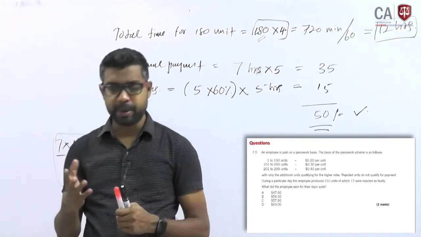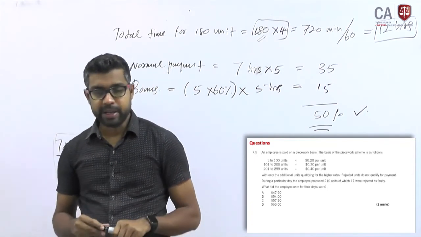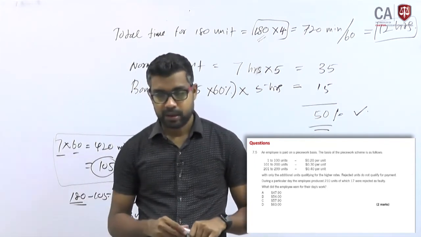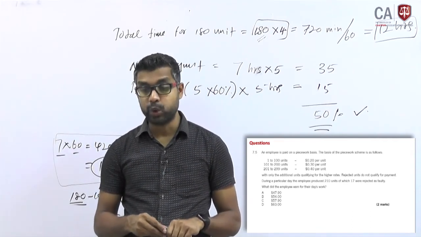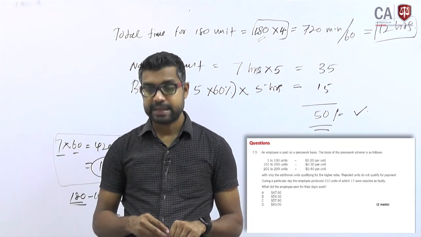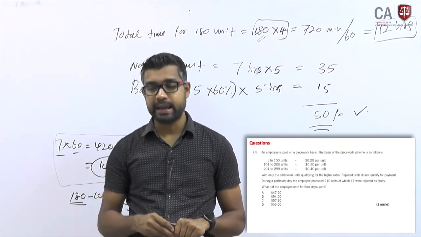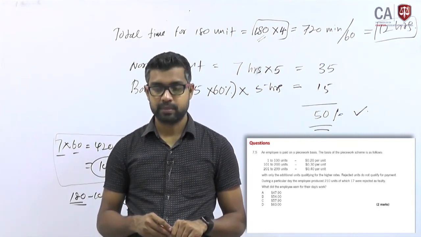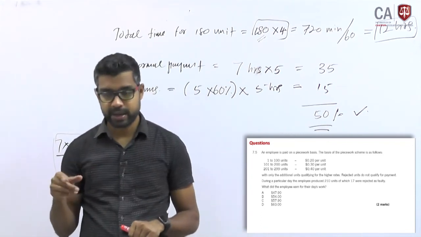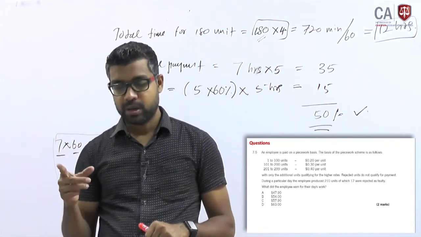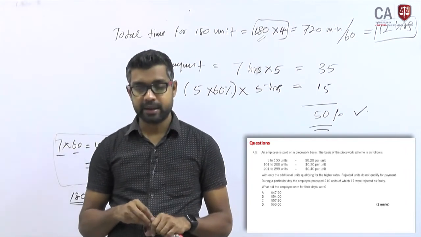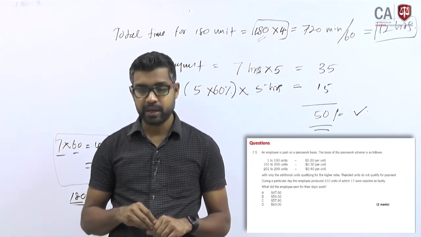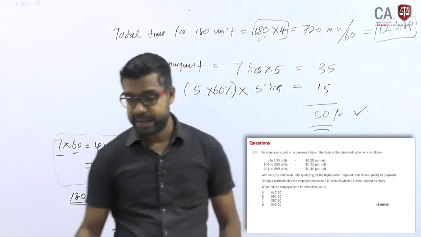We will not get any payment for those. During a particular day, the employee produced 210 units, of which 17 were rejected as faulty. What did the employee earn for their day's work?